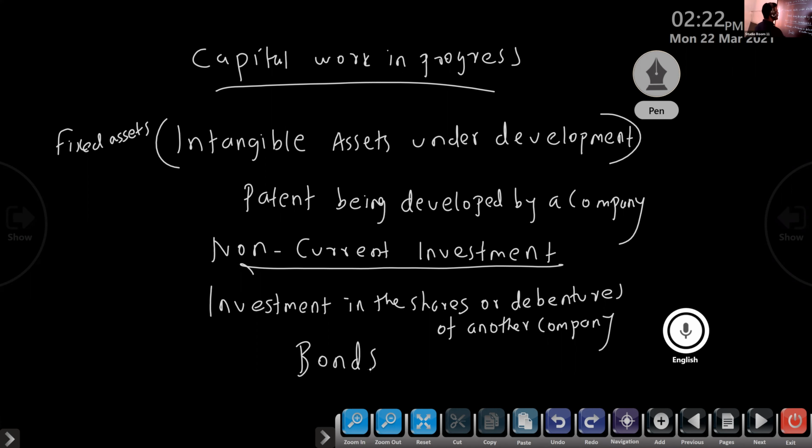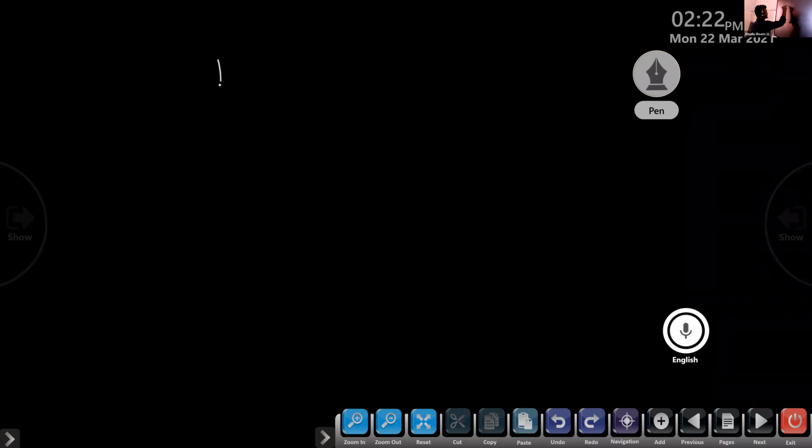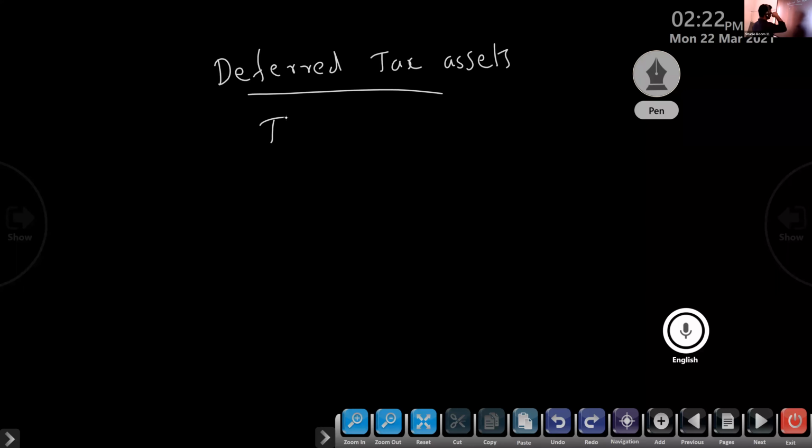Okay, next, deferred tax assets. I will tell the deferred tax assets and deferred tax liabilities last. Directly they will give such an item, deferred tax assets. So what will you write? The subhead is deferred tax assets, then the major head is non-current assets. Here the major head is non-current assets only.